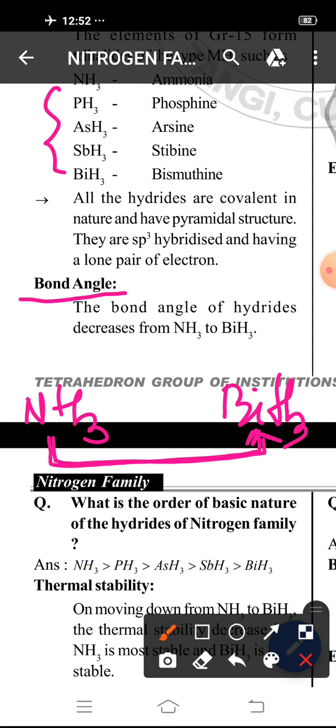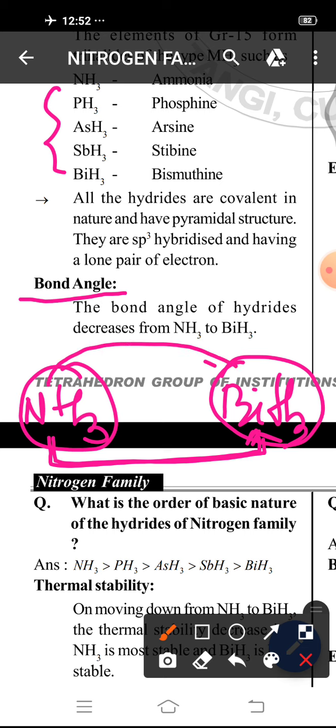Why? On moving from NH3 to BiH3, the bond angle decreases because on moving from nitrogen to bismuth, the electronegativity of the central atom decreases.